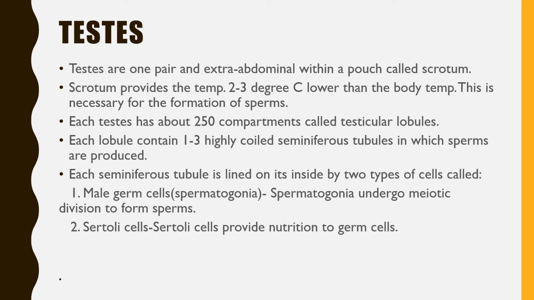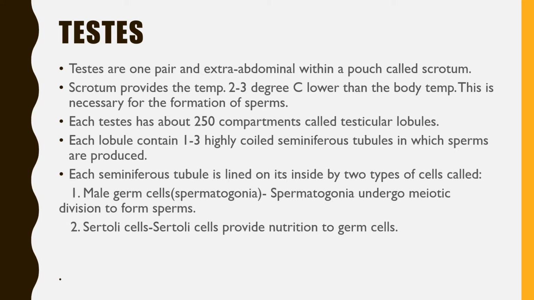Now in detail, the testis itself has about 250 compartments, and these compartments are called testicular lobules. If we talk of one lobule, one lobule consists of 1 to 3 seminiferous tubules.